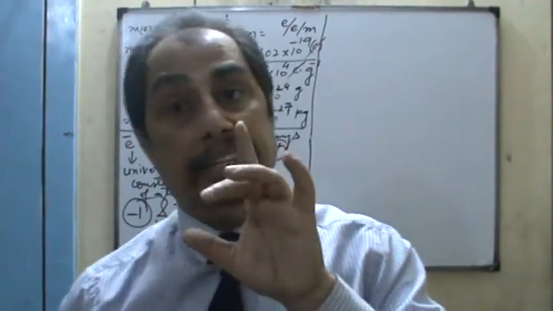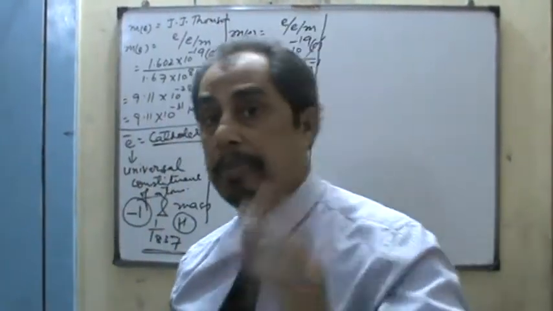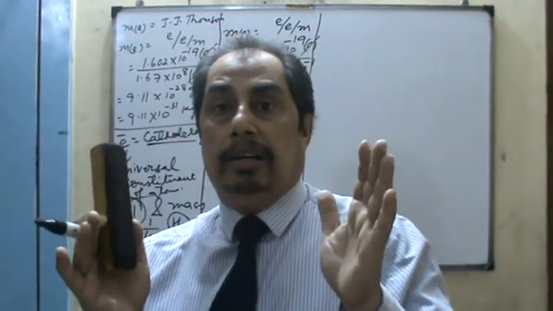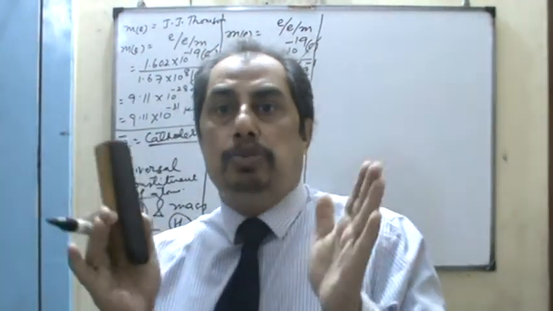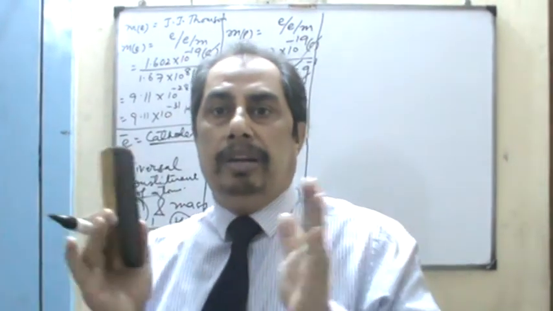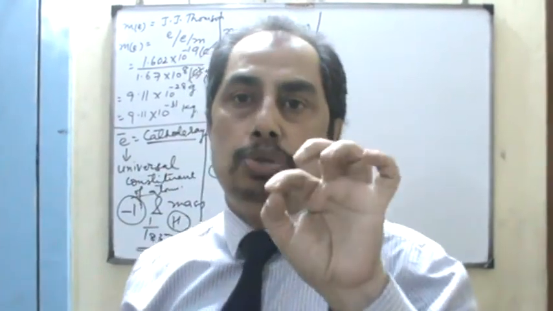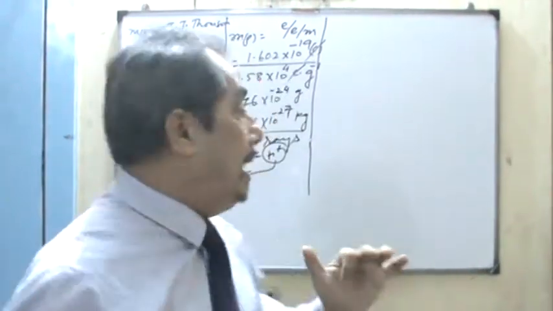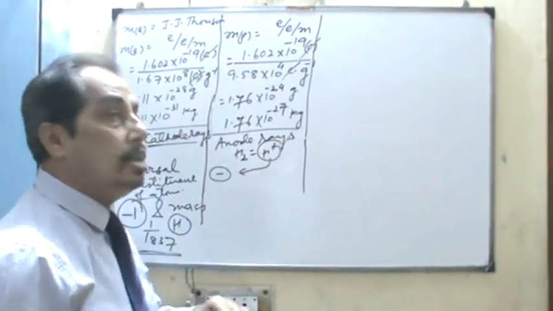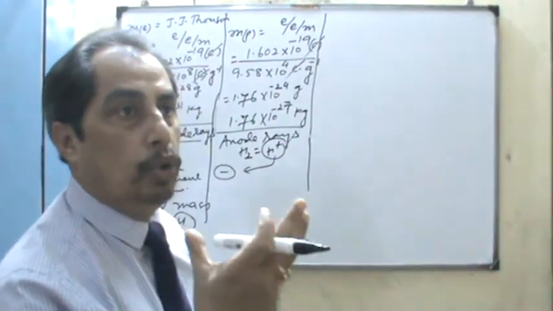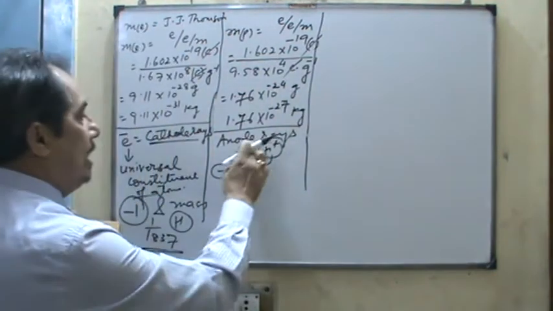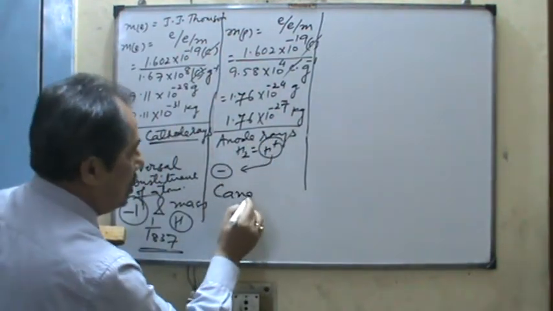But actually, in the case of the proton, keep in mind, it is not produced from the anode, but is a particle obtained due to the bombardment, in between anode and cathode, of the hydrogen gas present in the discharge tube. As such, it is called the proton, because the nucleus as a whole moves towards the negative pole. That is why anode rays, or you can say what rays?